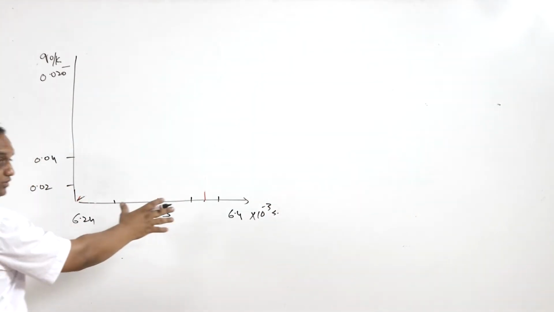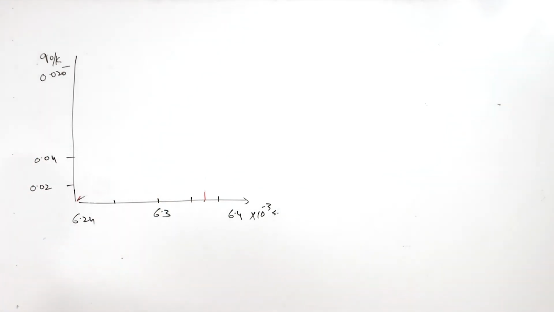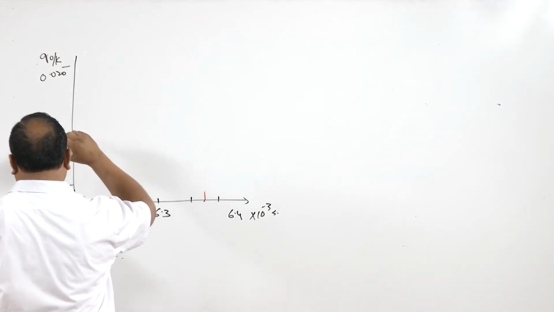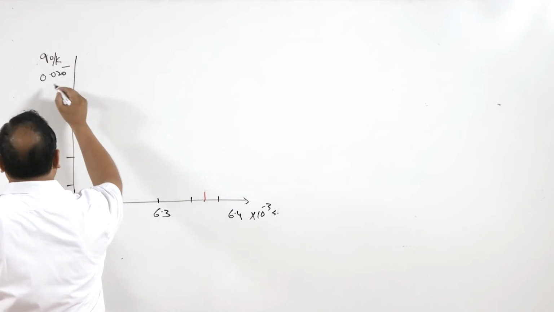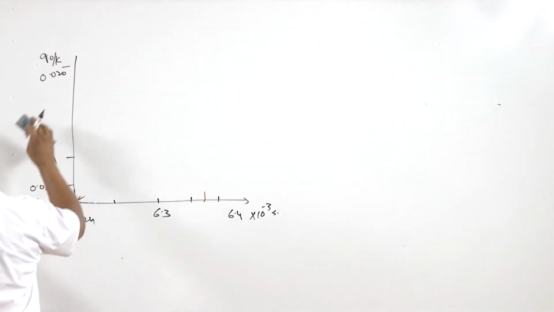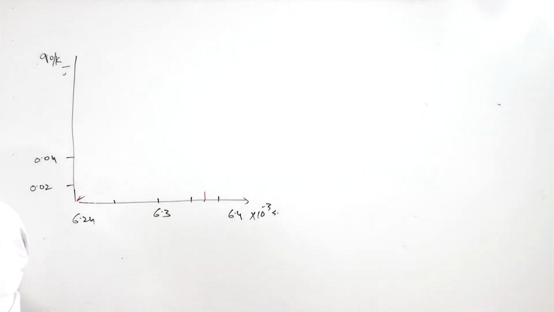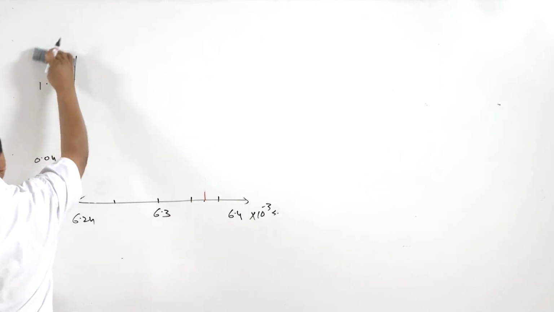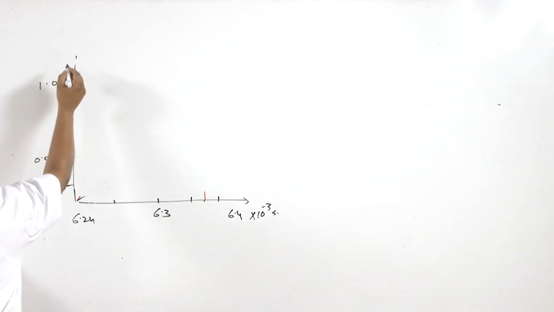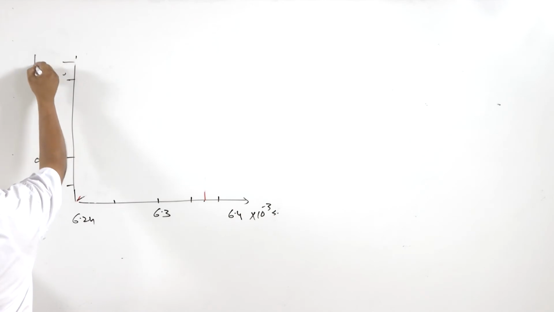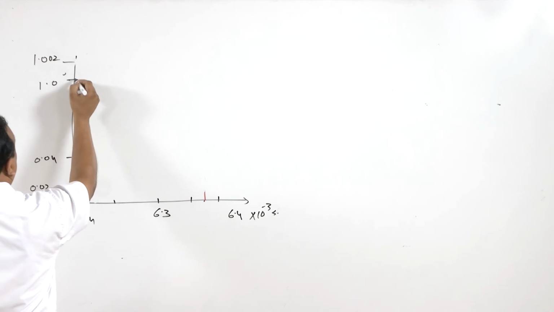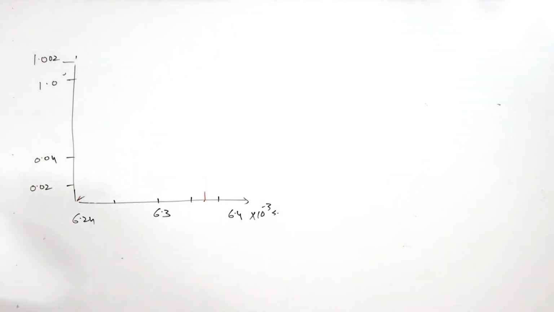So this will involve both the response of the ramp as well as the steady input. So now here this is 1.0 and here is 1.002, right?